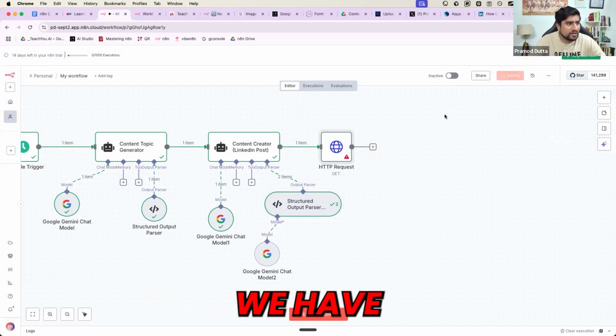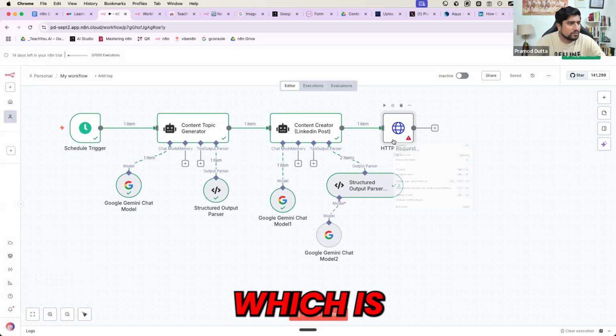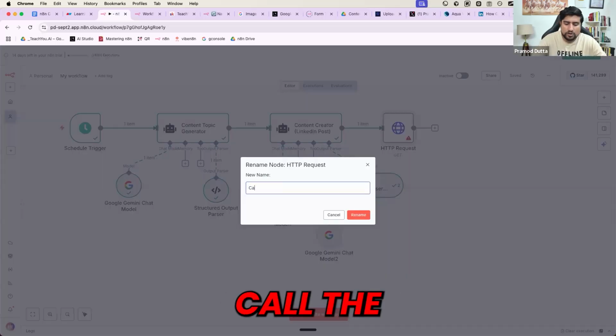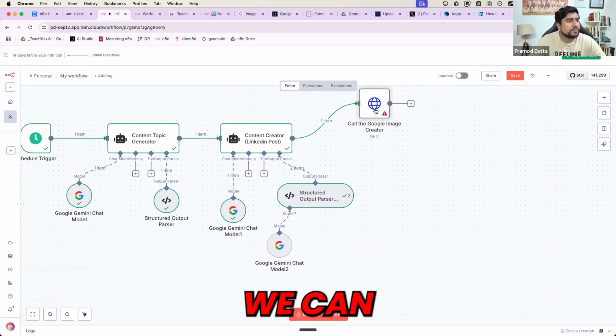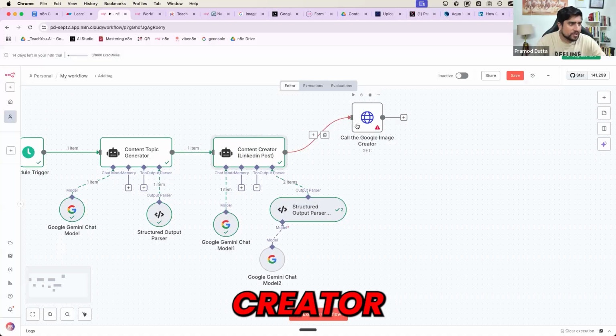Yes. So last time we have done the Google Gemini request, which we'll call the Google image creator. We will use the Google image creator, which will give us the image that we can basically use. This is the Google image creator that we are going to use.